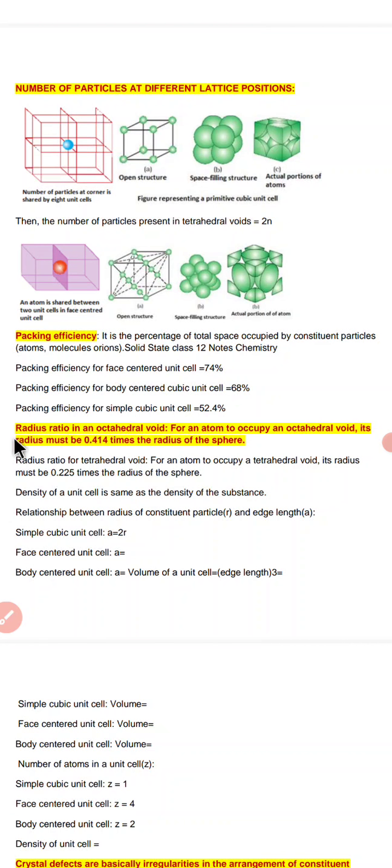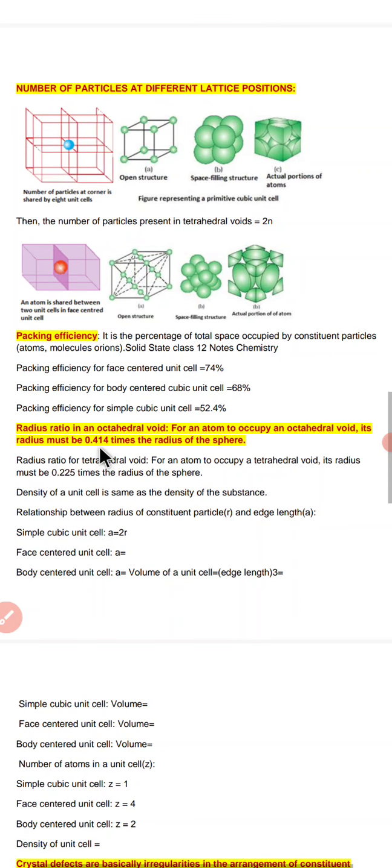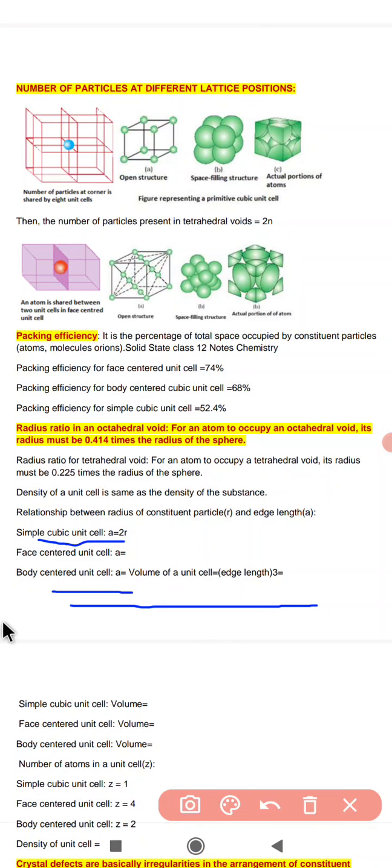Okay. After that, we have the radius ratio in an octahedral void. For an atom to occupy an octahedral void, its radius must be 0.414 times the radius of the sphere.